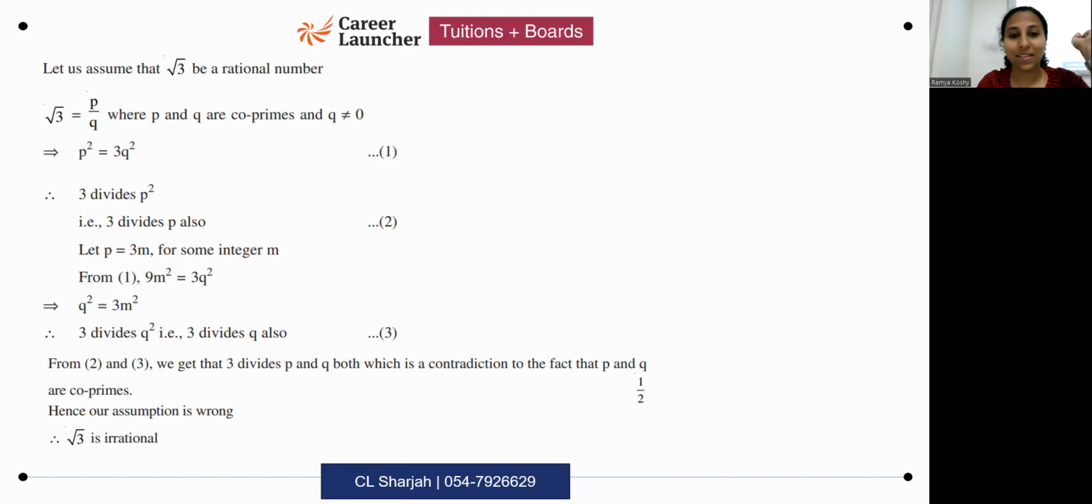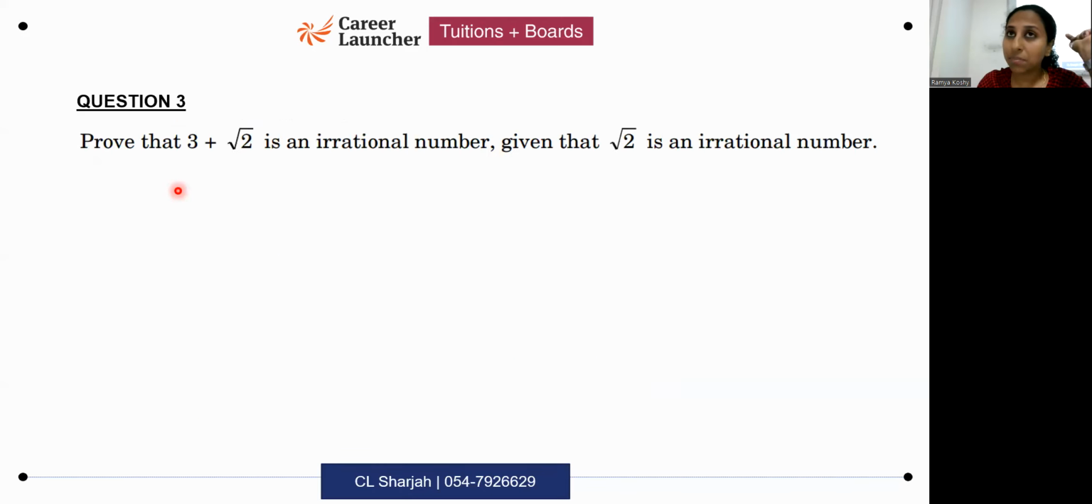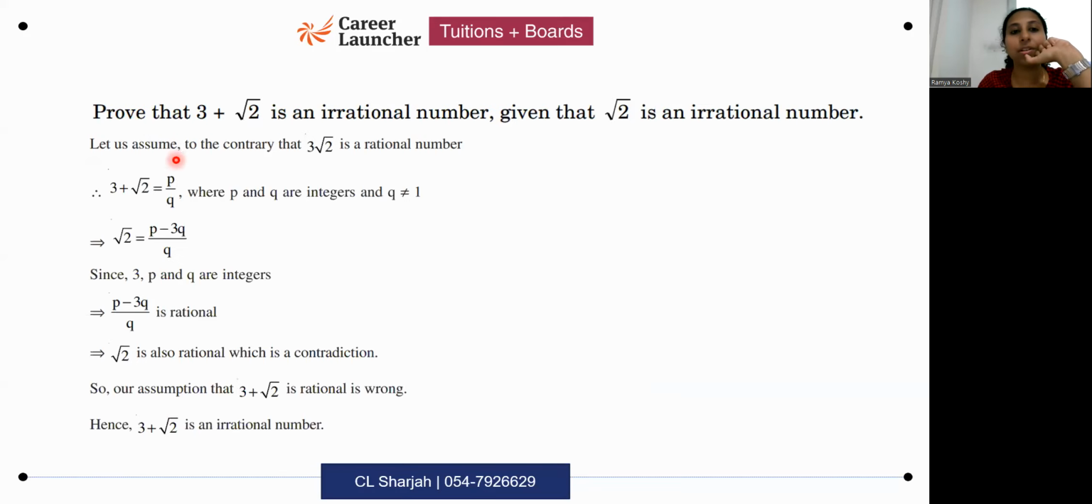Okay? Then another example is this type. Prove that 3 plus root 2 is an irrational number. We again use some assumption. Again you assume the contrary, that it's a rational number. You rearrange. Now this part is again where I see the major problem: the concluding statement. Most of you do the rearrangement correct nowadays, but the problem is in the concluding statement.